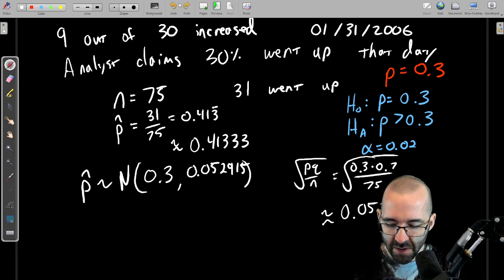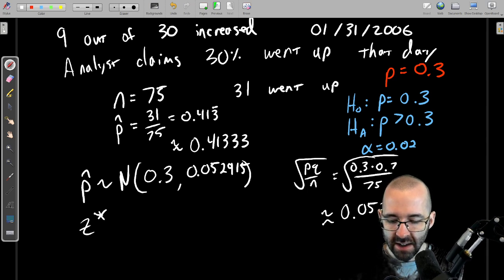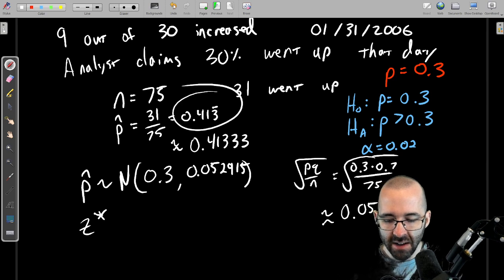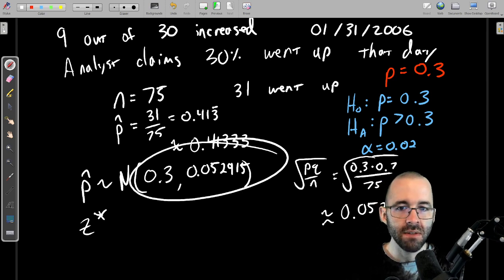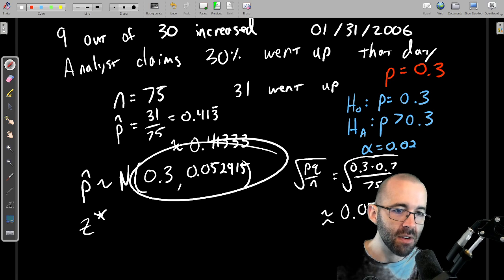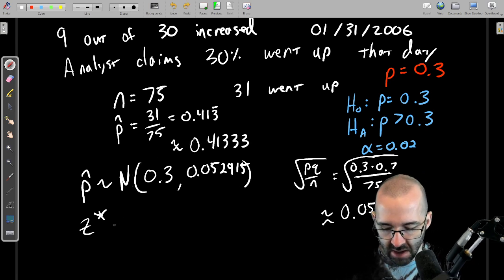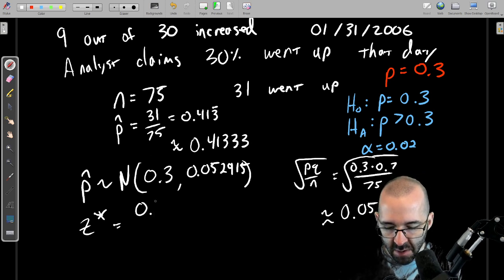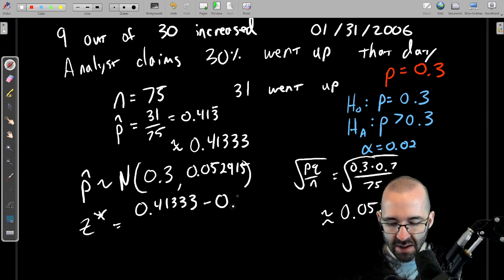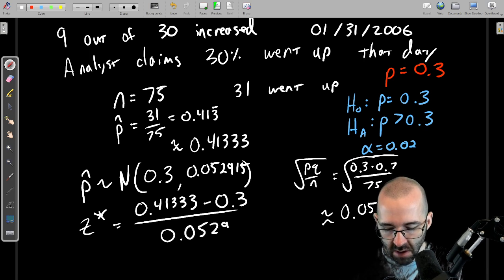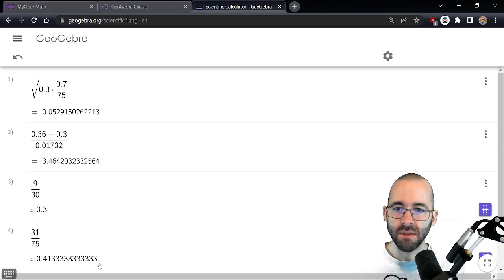We're going to find the z-score. The test statistic, again, is just the z-score. It's saying we have some data, we have a distribution, how many standard deviations above or below the mean is that? So it's going to be our value, which again, the problem told us to round like this, minus the mean divided by the standard deviation. And it wants us to round this answer to 4 decimal places.